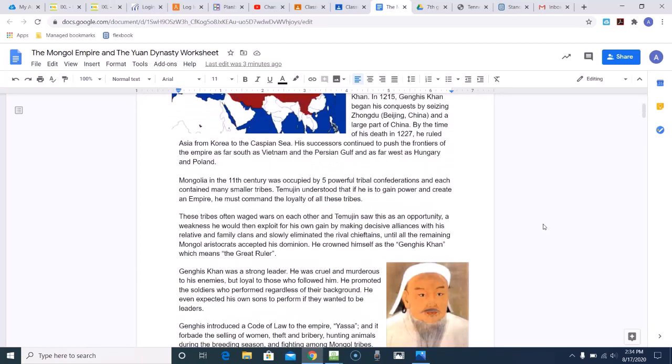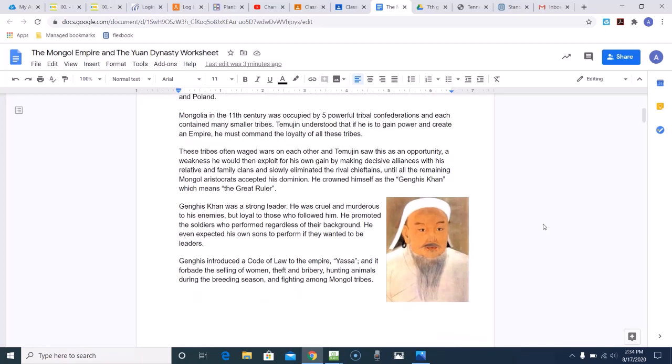Mongolia in the 11th century was occupied by 5 tribal confederations, and each contained many smaller tribes. Temujin understood that if he was to gain power and create an empire, he must command the loyalty of all these tribes. These tribes often waged wars on each other, and Temujin saw this as an opportunity, a weakness he would then exploit for his own gain by making decisive alliances with his relative and family clans, and slowly eliminated the rival chieftains, until all the remaining Mongol aristocrats accepted his dominion. He crowned himself Genghis Khan, which means the great ruler.